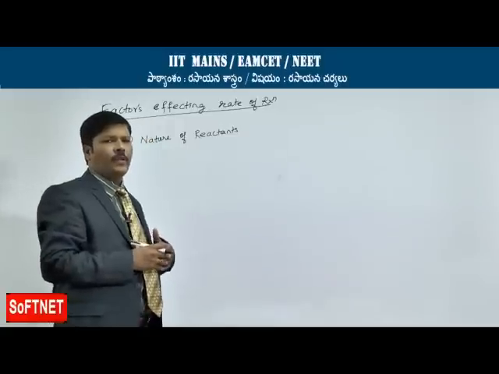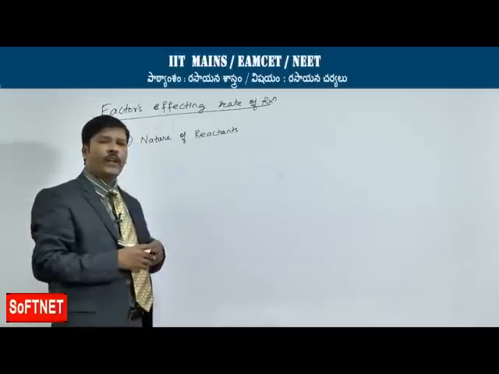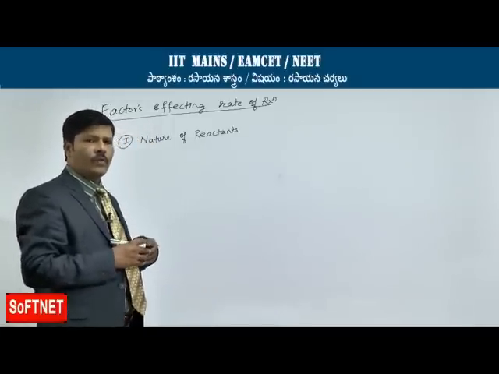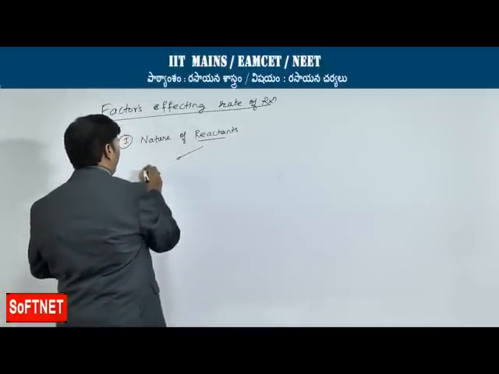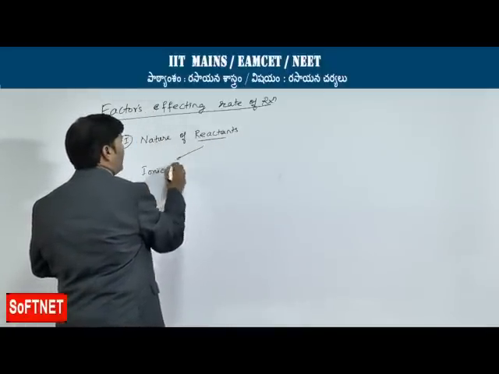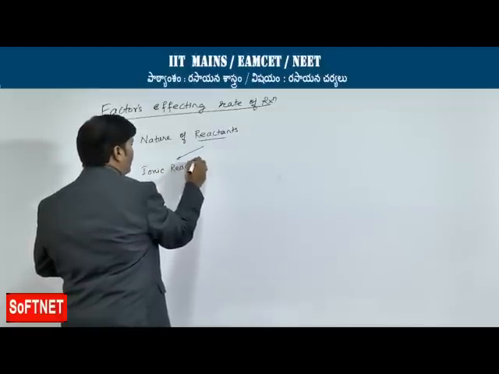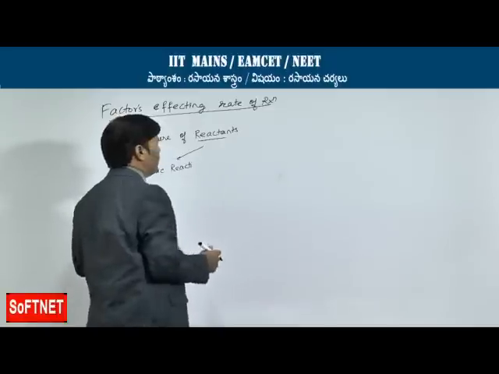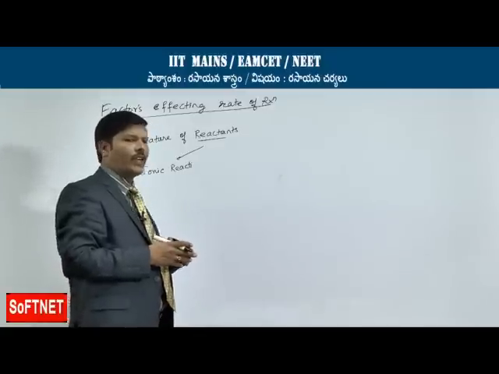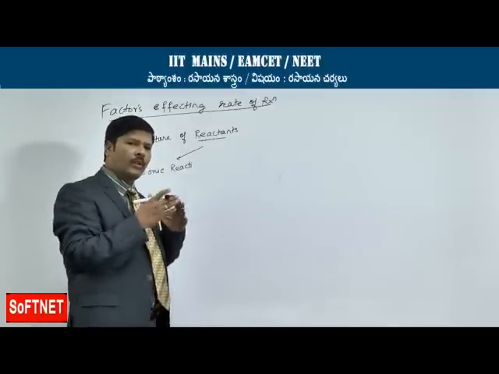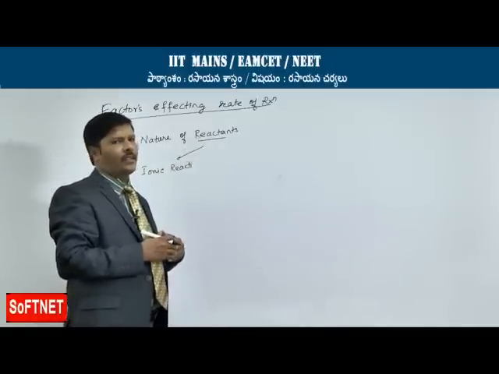So, let us have some brief discussion about the factors affecting the rate of reaction. That is, the first factor is nature of reactants. When you are going for the nature of reactants, here reactants are basically of 2 types. One is reactants involving ionic reactants. Reactants means you can take both reactants and products actually, but because the rate actually depends only on the concentration of the reactants, I mean the rate always depends only on the reactant components in general. So, that is why we are specifically mentioning reactants, nature of reactants.